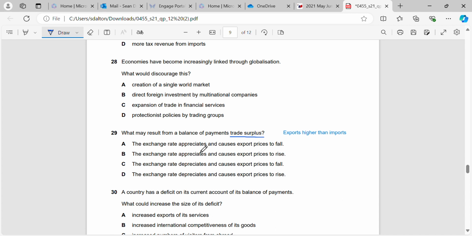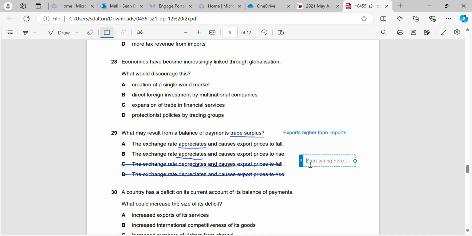Okay, so the thing that we need to know is that when we have a trade surplus, it will cause an appreciation of the currency. A deficit will cause a depreciation, but that's not what we're asked here. We're asked about what will cause a surplus. And then when we have an appreciation of the currency, what we need to remember is what happens.